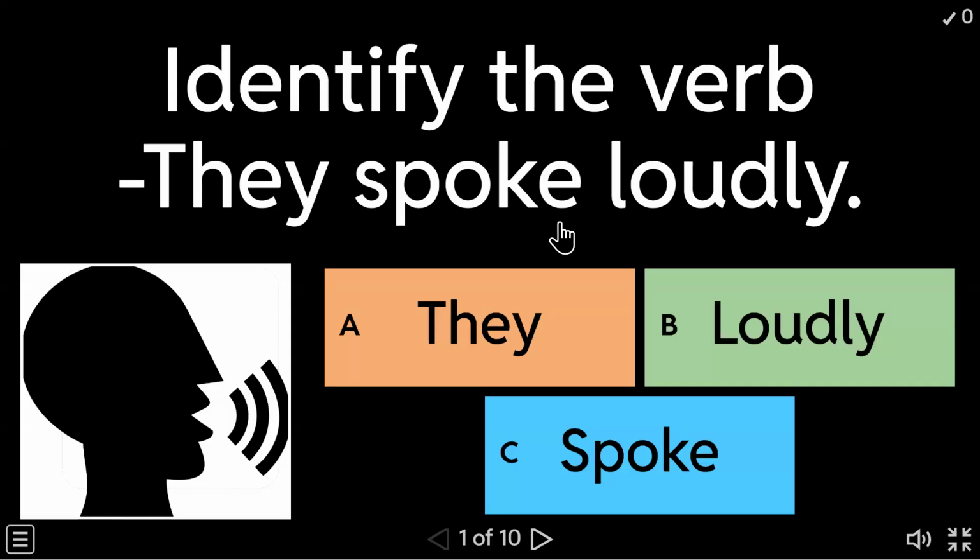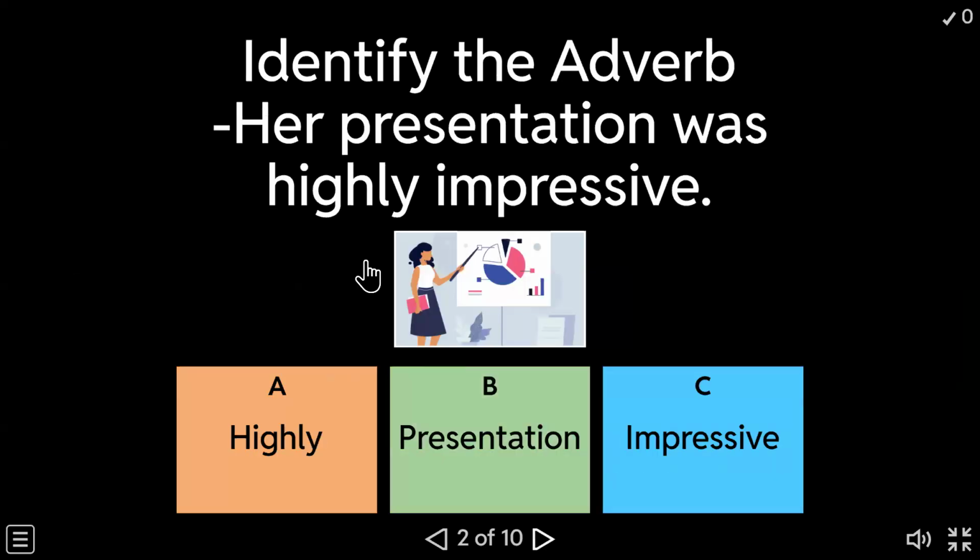Identify the verb. They spoke loudly. You have to identify the verb. Okay, be careful. Read the question properly, whether they're asking you for an adverb or a verb or an adjective. So be careful. Now, this one. Identify the adverb. Her presentation was highly impressive.